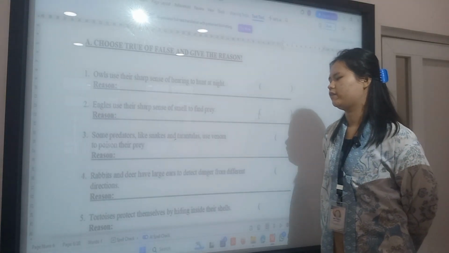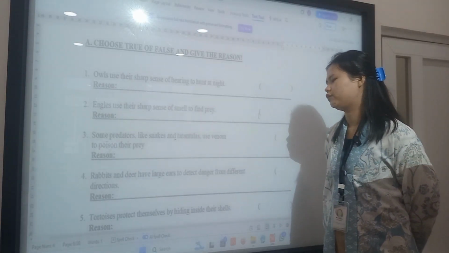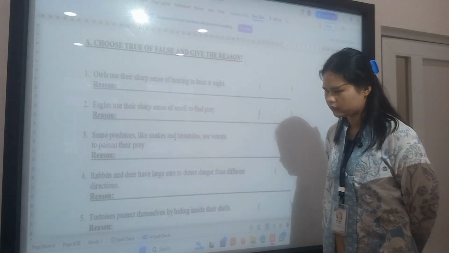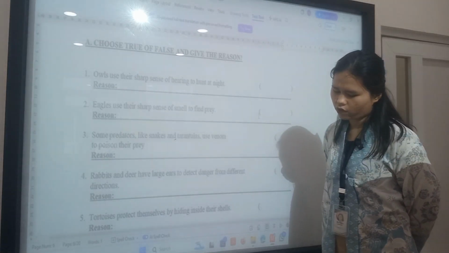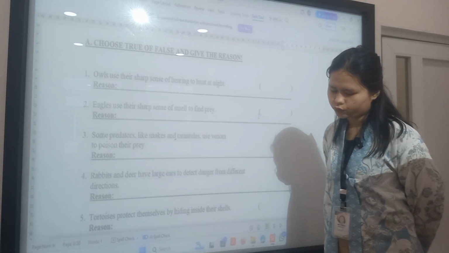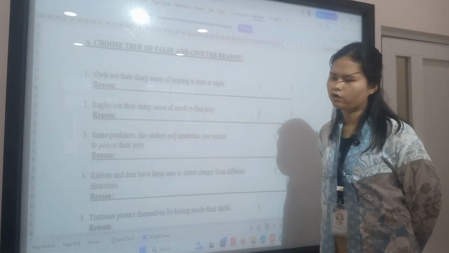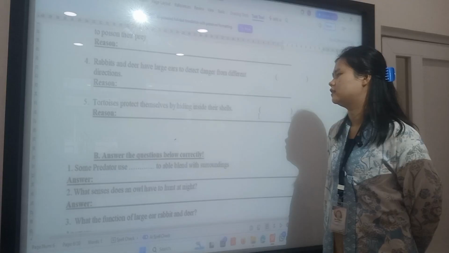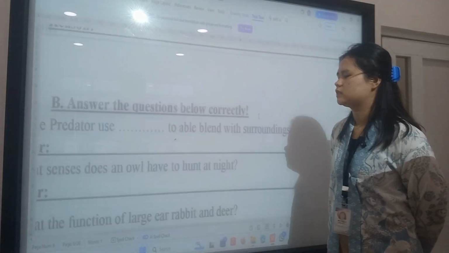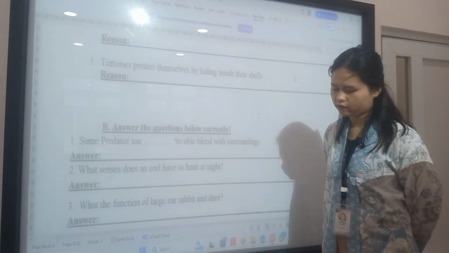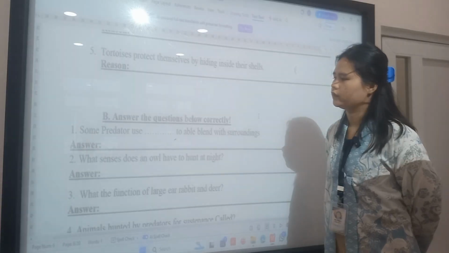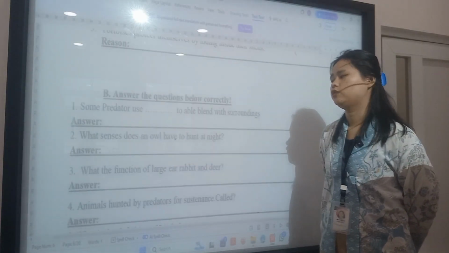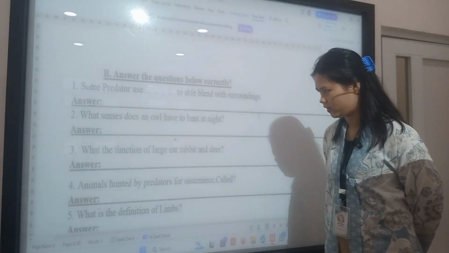Rabbits and deer have large ears to detect danger from different directions. Is it true? Because rabbits have long and large ears to receive sound from other directions. Tortoises protect themselves by hiding inside their shells. Is it true? Because their shell is hard and not easy to break. Some predators use blank to be able to camouflage.